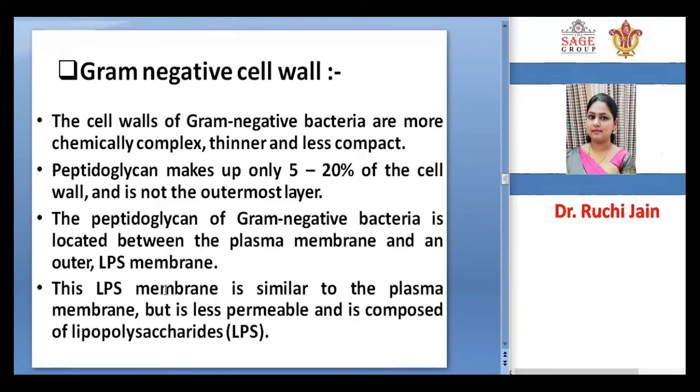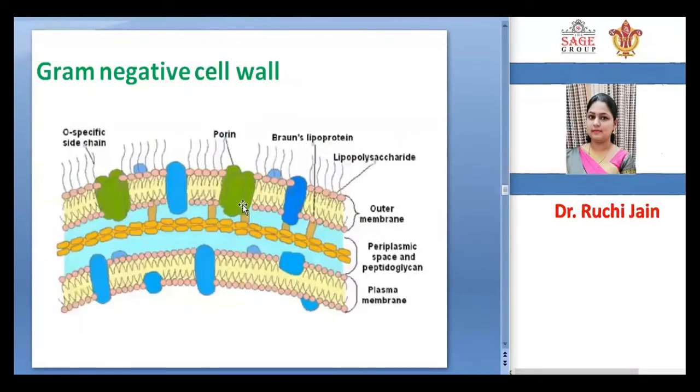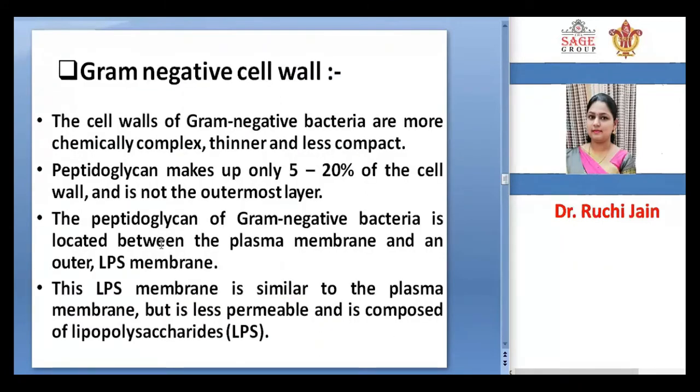LPS means lipopolysaccharide layer. The gram-negative cell wall comprises peptidoglycan located between the plasma membrane and the lipopolysaccharide layer.